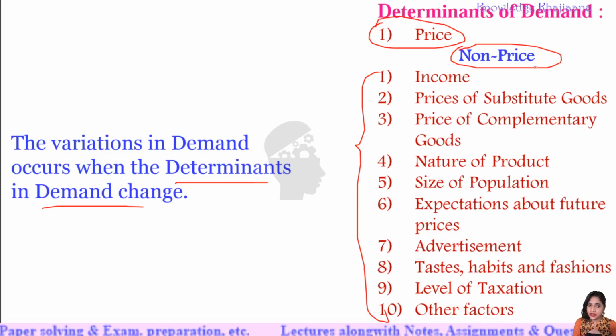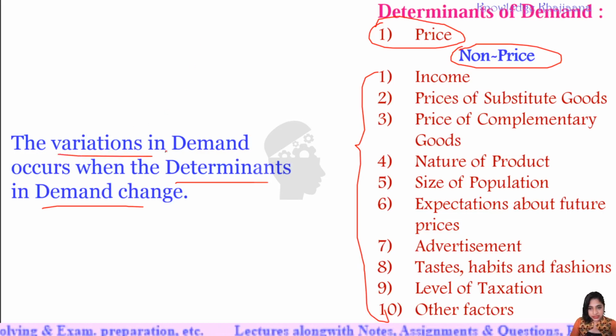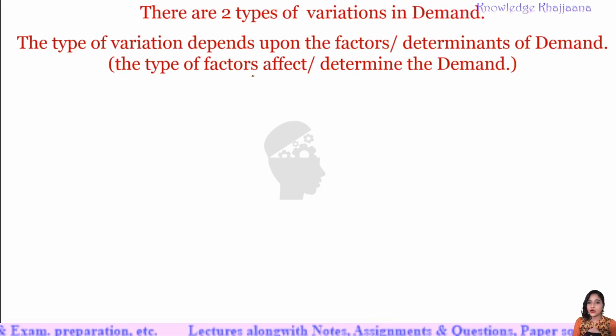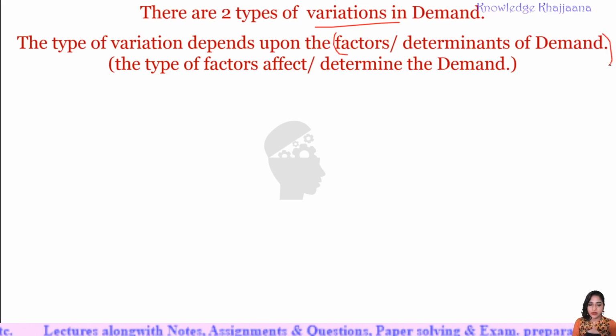See, these also determine the demand. Okay, but price is not involved over here. And the first component is price. So these are the 11 determinants of demand. Okay, and what we are learning, there is variation in demand, change in demand when these determinants change. When these determinants change, there are two types of determinants: price determinant and non-price determinant. There are two types of variations in demand. The type of variation depends upon the factors or determinants of demand.